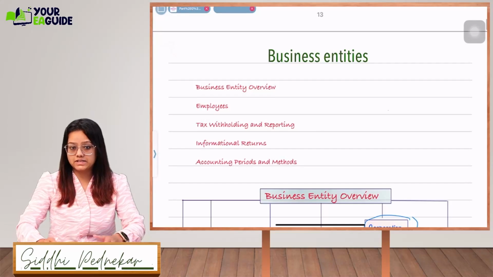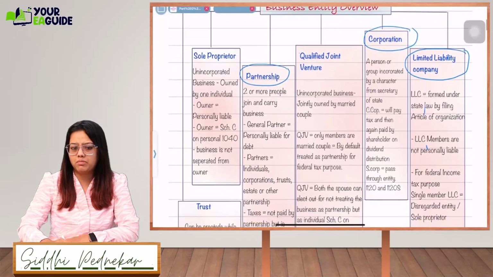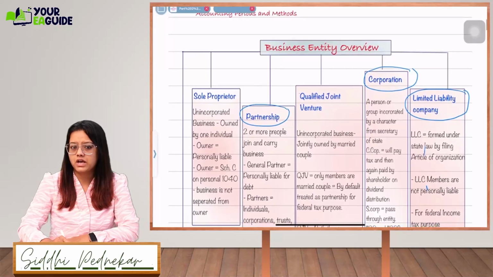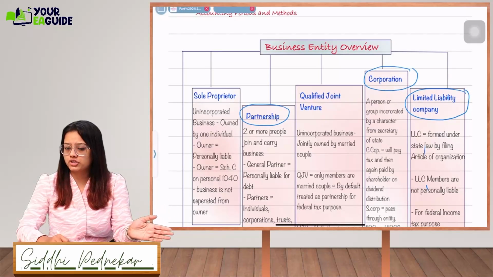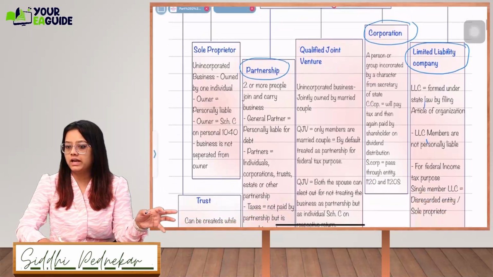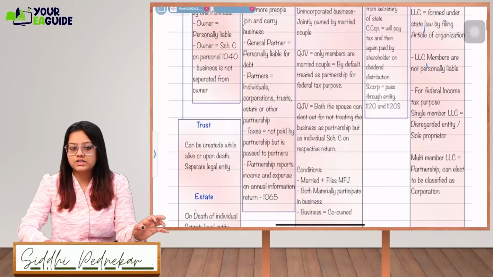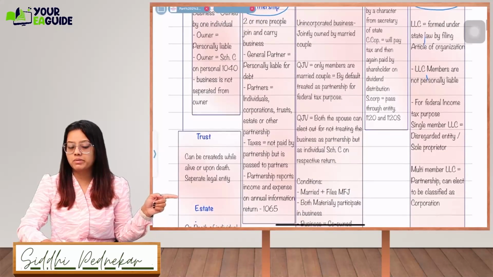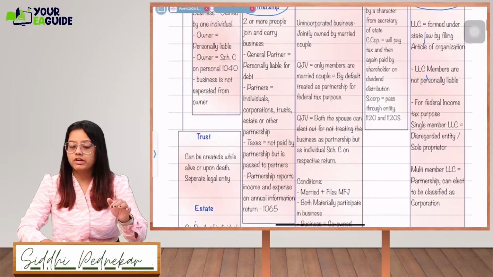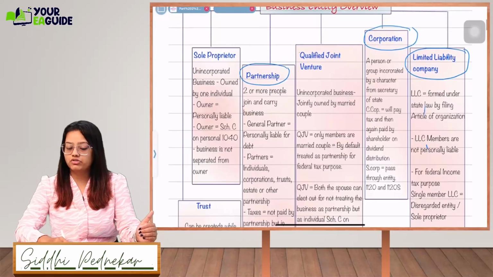Business entities. Everyone is aware of the basic criteria about the different types of business entities. One is sole proprietor, second is partnership, third is qualified joint venture, then we have corporation, then LLC, and then we have trust and estate. These two topics will be covered in specialized return. When we do the specialized return topic, at that time we will cover trust and estate.